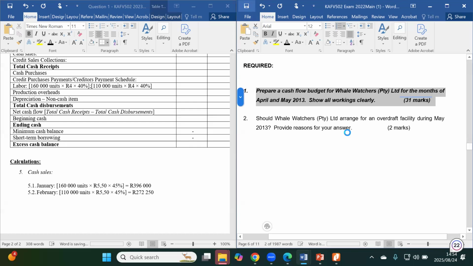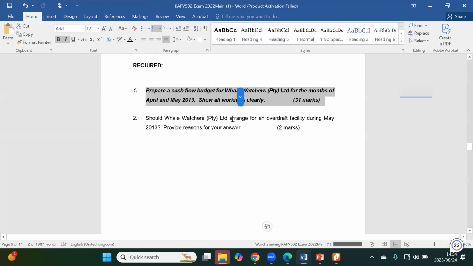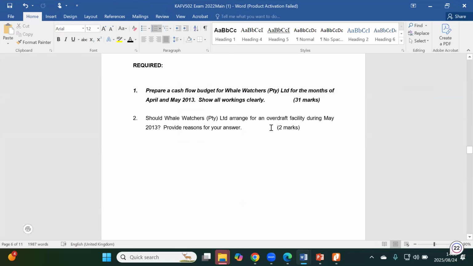So without further ado, we're going to assess comprehensively the required section of the question. In the required part, they are requesting us to prepare a cash flow budget for Wale Watches Pty Limited, for the months of April and May 2013. They say show all workings clearly, and the total mark allocation for this question is 31 marks, which is quite significant.